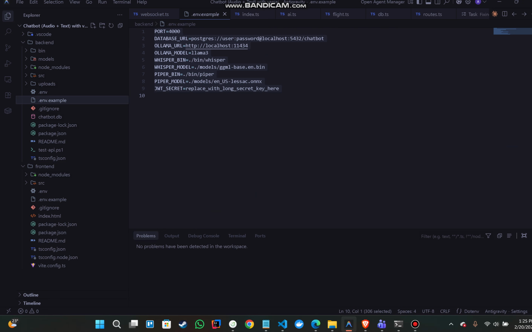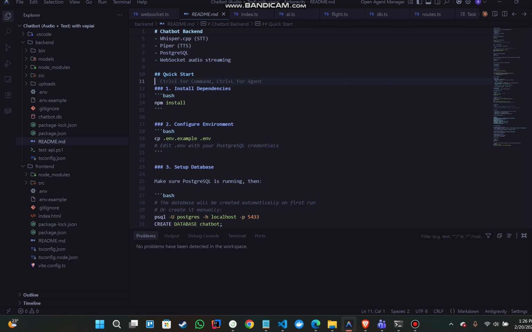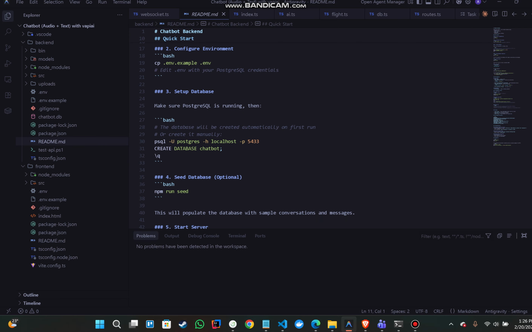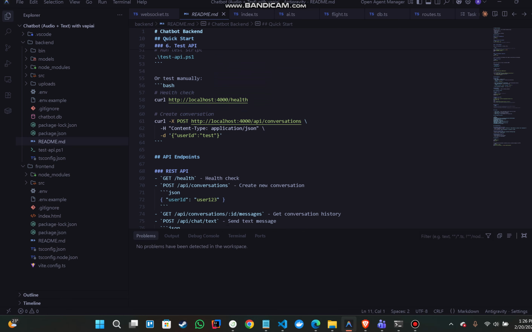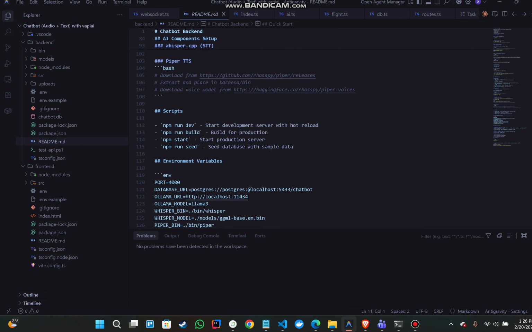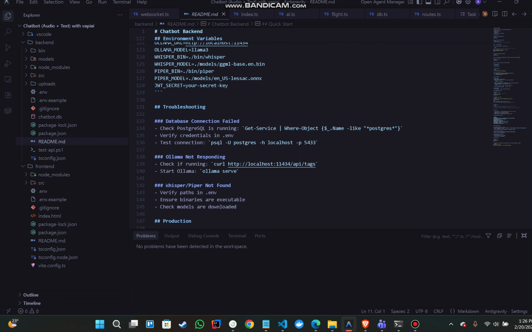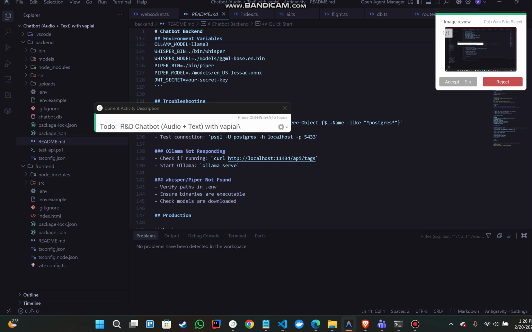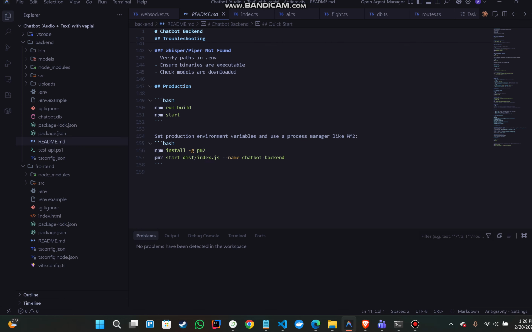Now, as we can see, my project is structured like this, and here we can see the env file example. If we go to the readme.md file, we get the installation and quick start: how to install the application, how to set up the database, how to set up the project, as well as how to start the server and test the APIs. This readme.md is a very critical document for the setup and to run the project on the Node server. That's all for the backend.